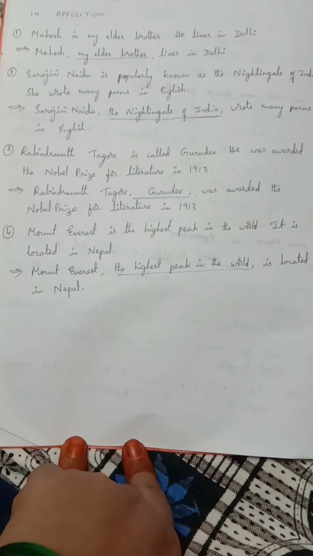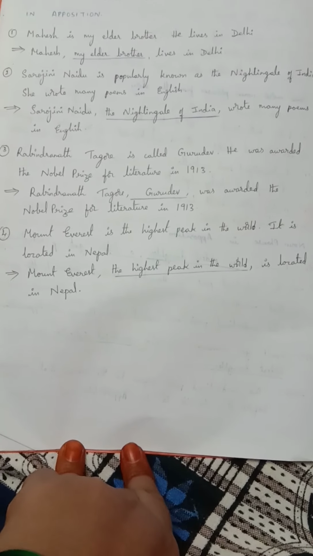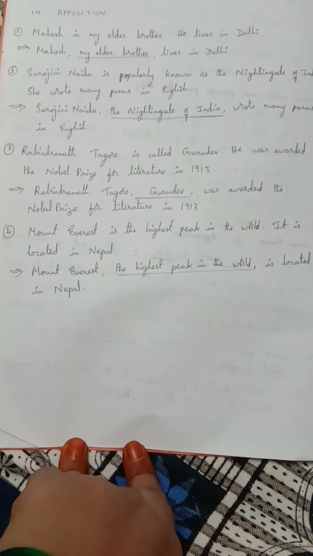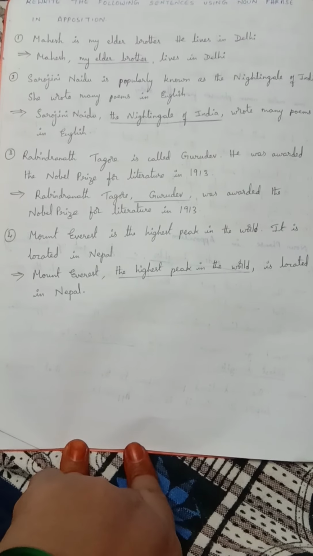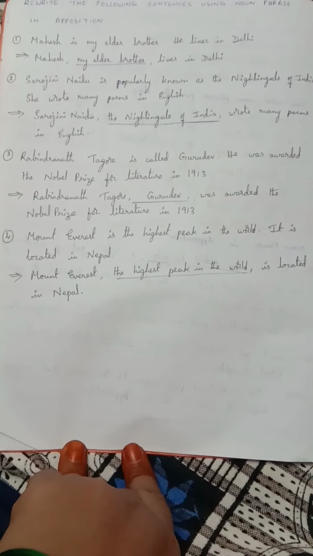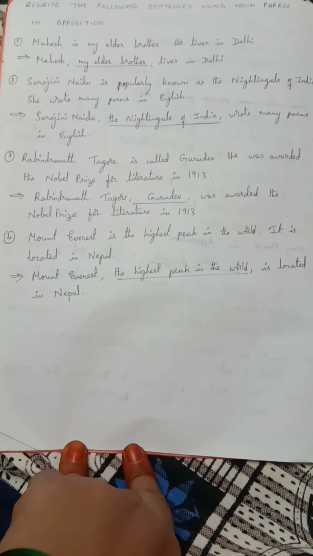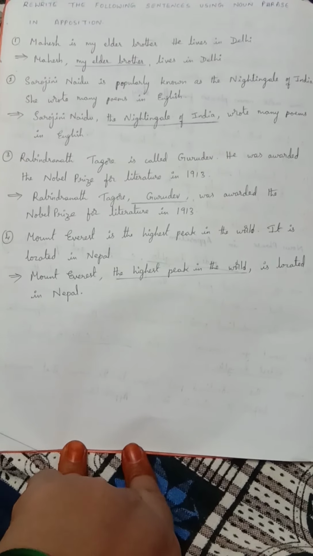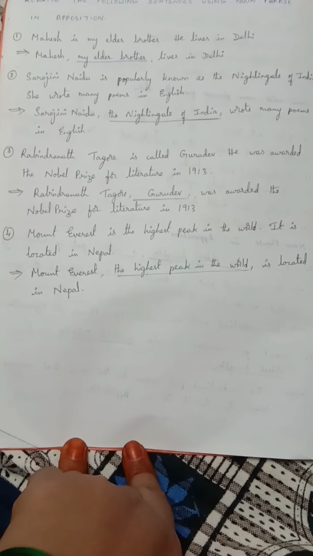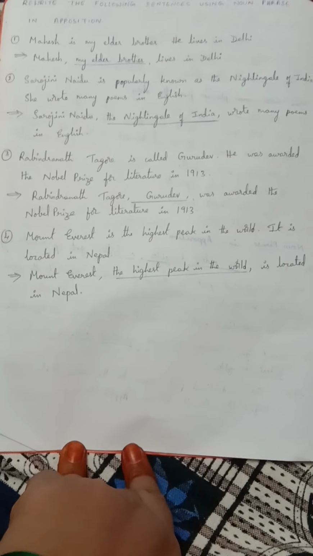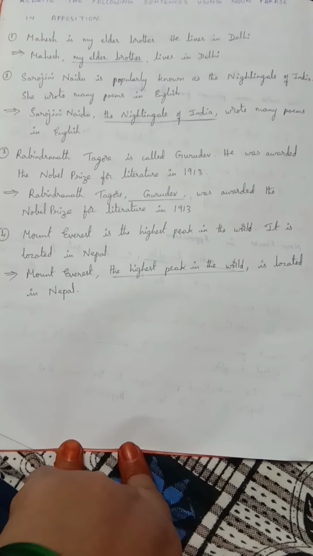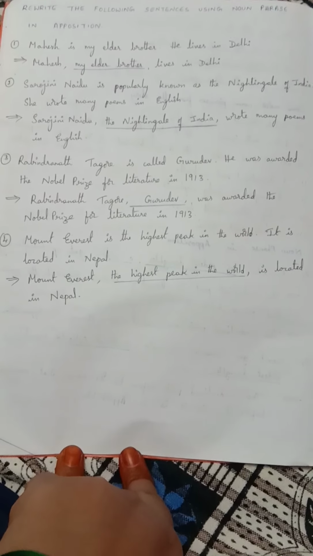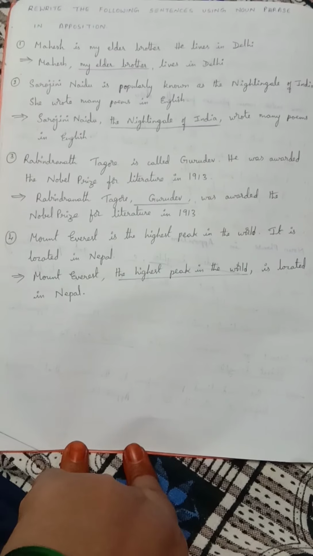Next, Rabindranath Tagore is called Gurudev. He was awarded the Nobel Prize for Literature in 1913. Rabindranath Tagore, Gurudev, was awarded the Nobel Prize for Literature in 1913. Okay. Next one. Here Gurudev, a single word, is used as a noun phrase in apposition.